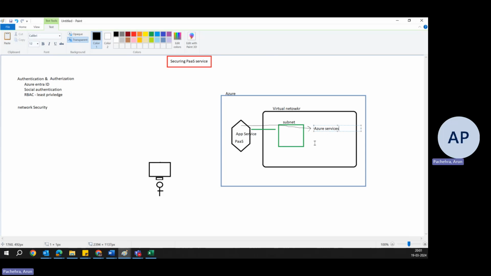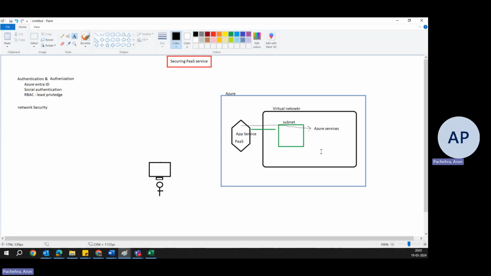So it can work like this. It's not publicly accessible and traffic can flow to the Azure services. If you're not using VNet integration, then how will app service talk to the database? Over the MS backbone or to a public IP, right? That's not good. So it's better you integrate it and let it flow through your private virtual network. Okay.